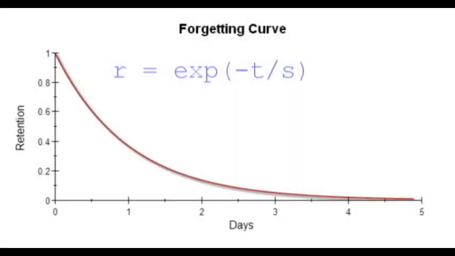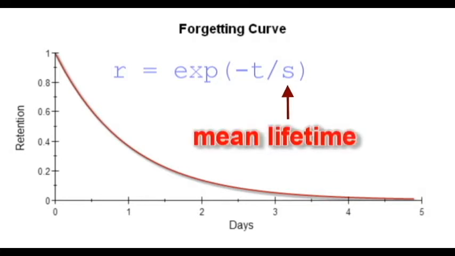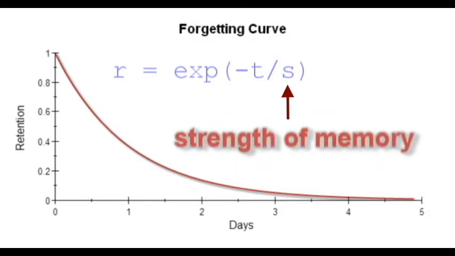The shape of an exponential curve is determined by the parameter s, which is called the mean lifetime, because it corresponds to the average amount of time that a memory will be retained without any reinforcement. Flatter curves have a larger mean lifetime. Some authors call this parameter the strength of memory.